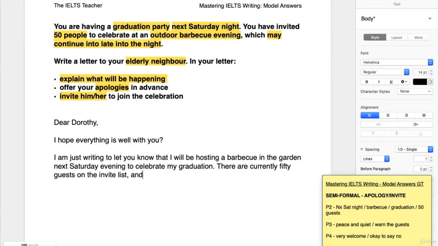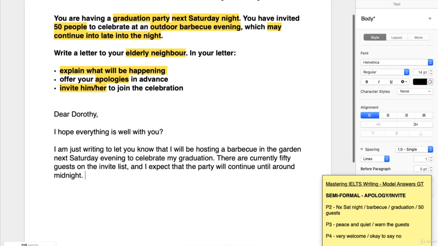So we had a comma and we'll write, and I expect, so we don't know for sure, that the party will continue until, let's say, around midnight. Because notice here in the task itself, we've got late into the night. Not just into the night, but late. So midnight's quite late. Notice I have this will. You may say, oh, but we have a may up here. You're now saying will. Well, that is tempered by the use of expect. We don't know for sure. So through the expect, we still make sure that we are on track and not saying anything inaccurate.